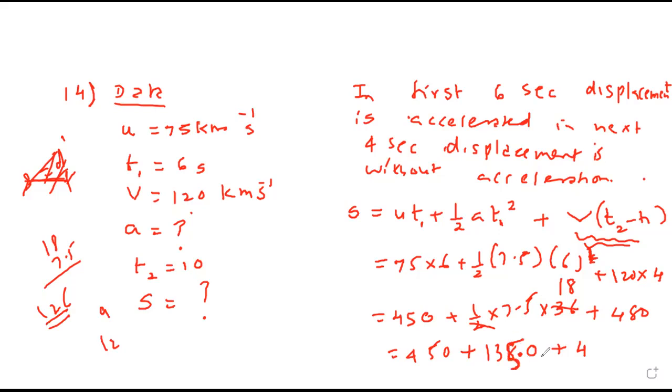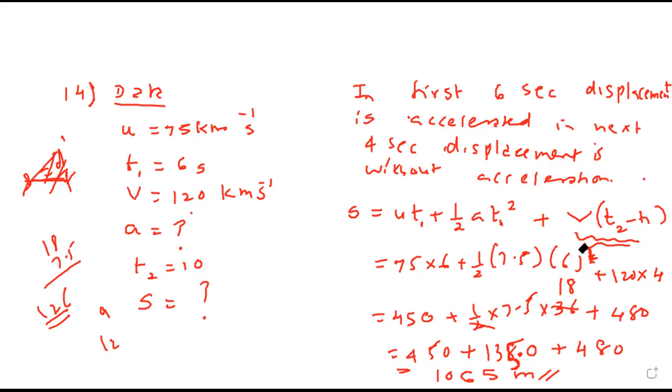So 135.0 plus 450 plus 480, which equals 1065 meter. Who has not followed this sum?